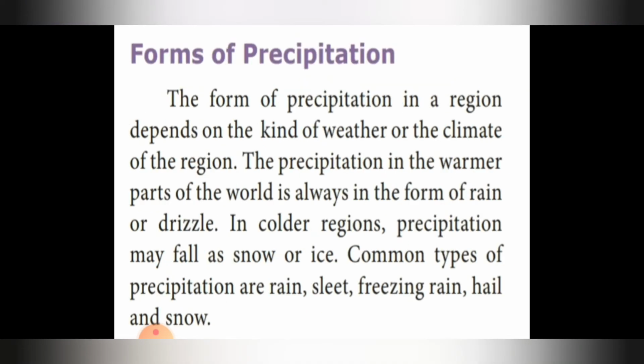So next comes forms of precipitation. So what are the forms of precipitation? We'll see. The form of precipitation in a region depends on the kind of weather or the climate of the region. The precipitation in the warmer parts of the world is always in the form of rain or drizzle. In the colder regions, precipitation may fall as snow or ice. Common types of precipitation are rain, sleet, freezing rain, hail and snow.